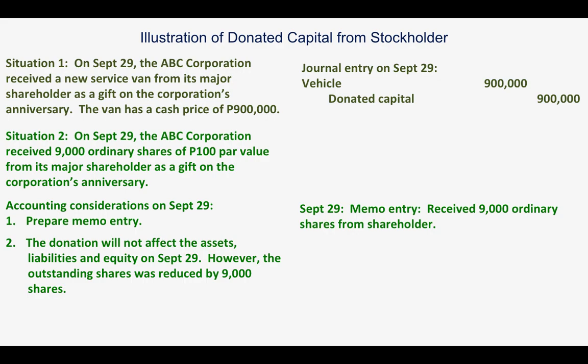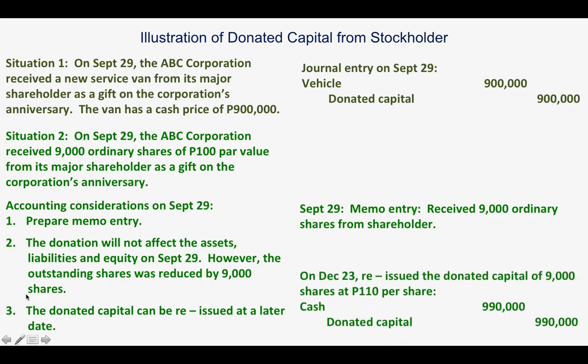So again, the next date that we have to learn is when we are going to sell these 9,000 ordinary shares, okay? Suppose that we have sold them, then that's the time we will make the journal entry.